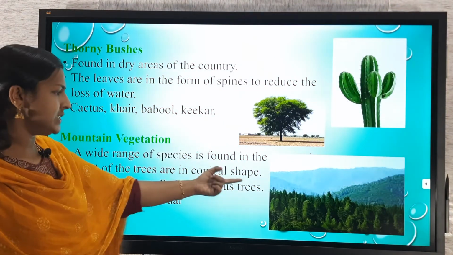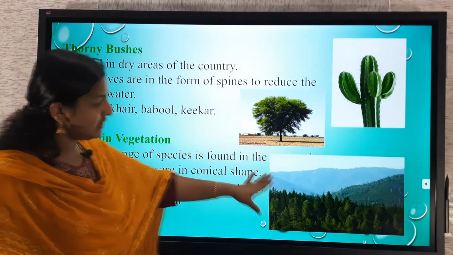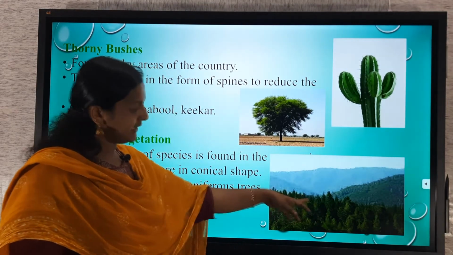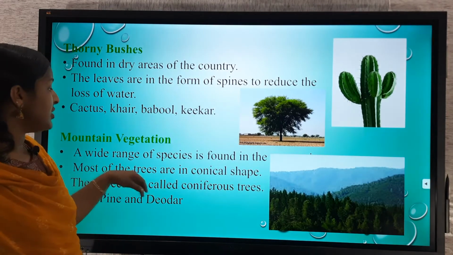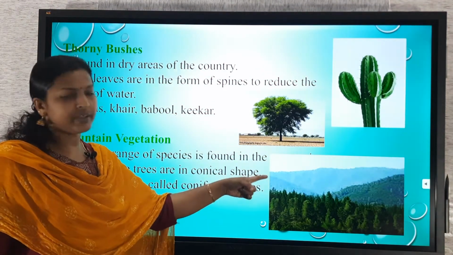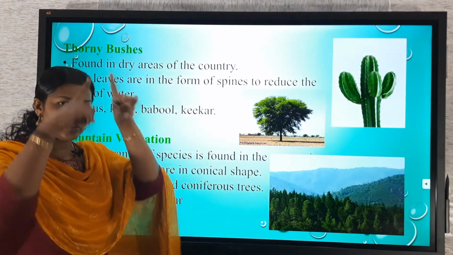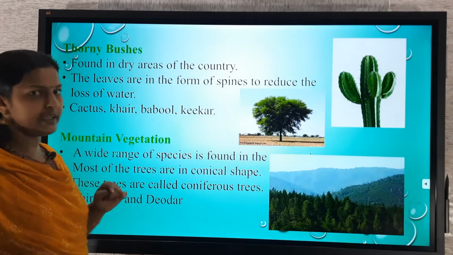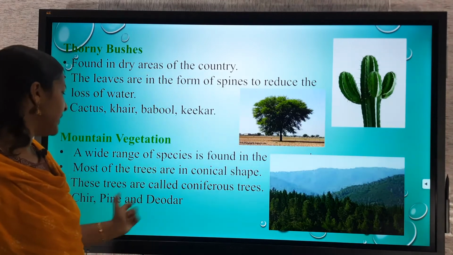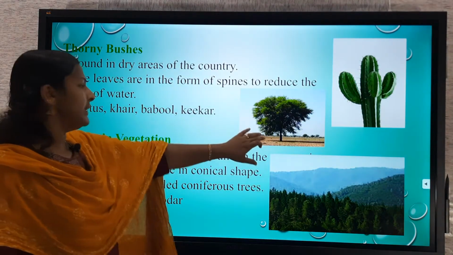Then mountain vegetation. A wide range of species is found in the mountain region. You can see that thick, conical shaped trees are more in the mountainous region. Most of the trees are in conical shape. These trees are called coniferous trees. Normally we use them as Christmas trees. You know the shape of the Christmas tree, no? That is conical in shape. And these types of trees are known as coniferous forest. Here, pine and deodar are examples of mountain vegetation.